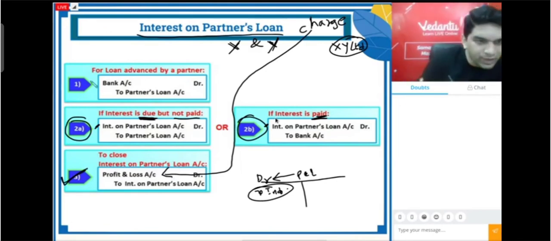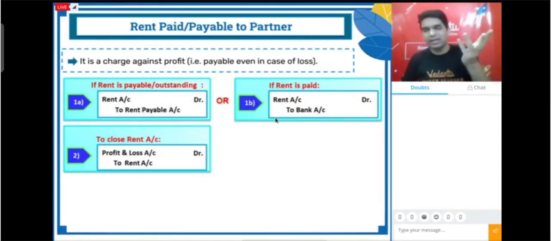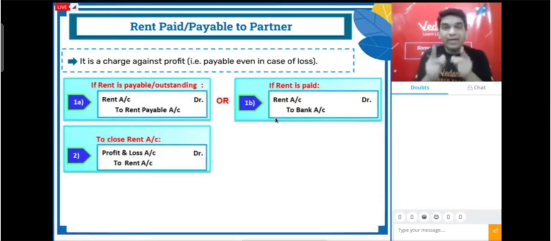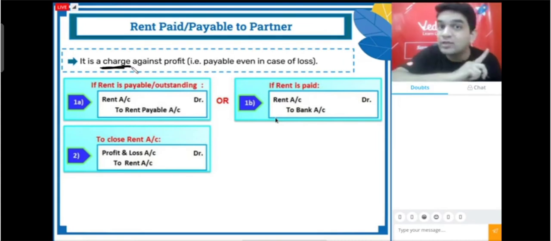Now, moving further, we have one more expense like this. Like interest on partner's loan, we have one more expense. Which one? Rent paid to partner. So let us talk about that entry also. Rent paid or payable can be to a partner. Again, rent paid or payable to partner is a charge against profit. That itself means at the end of the year we will record it in profit and loss account, and it is not an appropriation.